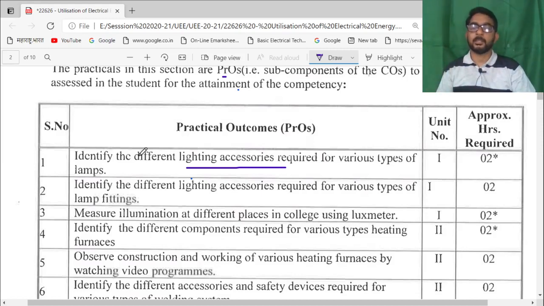Nowadays, as the tungsten filament lamp consumes more power, engineers have designed different types of lamps: higher efficiency lamps, lower efficiency lamps, lamps used for higher illumination, lamps used for medium, and lamps of different colours as per the application. So in practical one, every student has to identify the accessories and the different types of lamps.